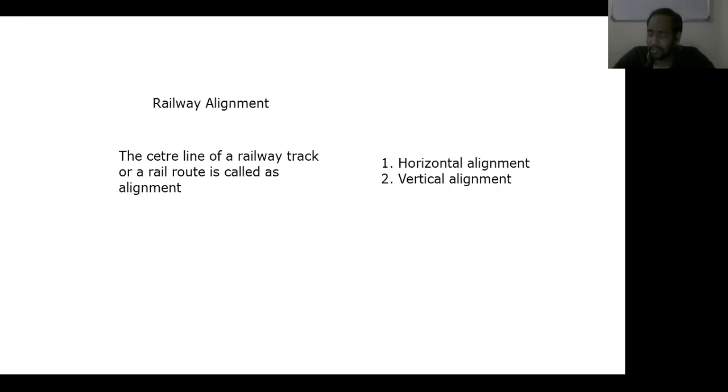Topography of the country also plays an important role in the selection of a good alignment, because in some places the terrain may be plain and in some places the terrain may have different alignments. A plain alignment: when the topography is plain and flat, the alignment presents no problems and can pass through the obligatory points, and it has very easy gradings. Next one is the valley alignment. The alignment of a railway line in a valley is simple and does not pose any problem. If two control points lie in the same valley, a straight line is provided between these two points with a uniform gradient.